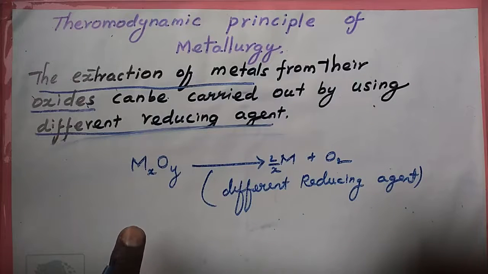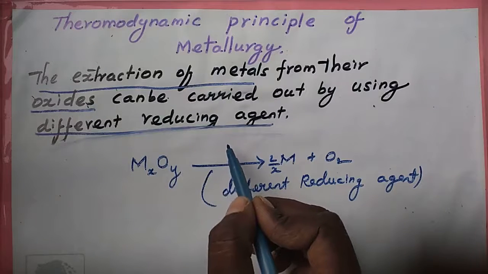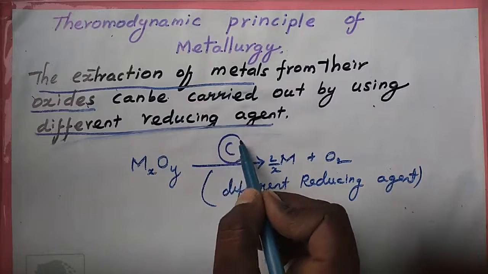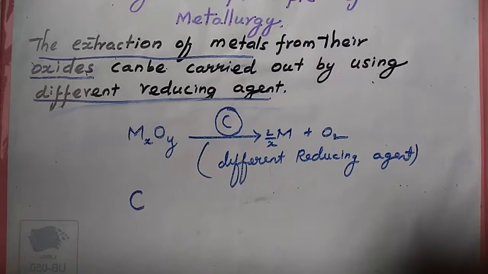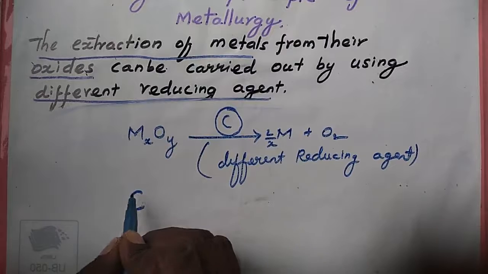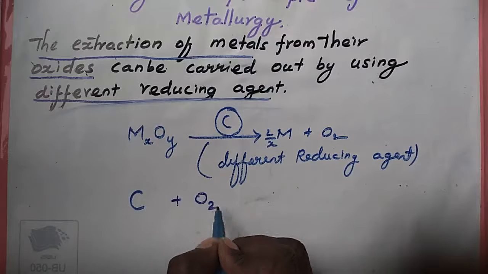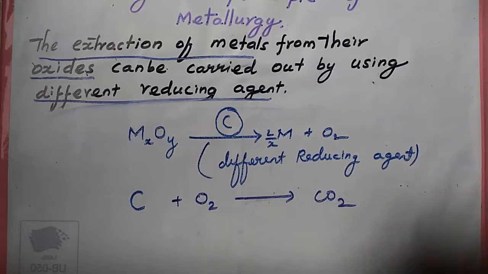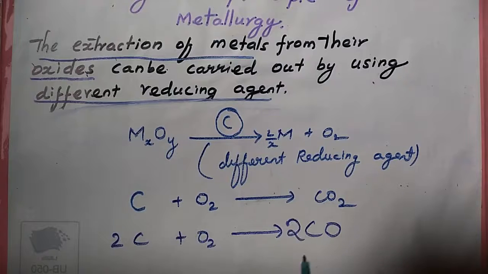The above reduction may be carried out with carbon. In this case, the reducing agent carbon may be oxidized to form carbon dioxide, or 2 molecules of carbon plus oxygen to form carbon monoxide.